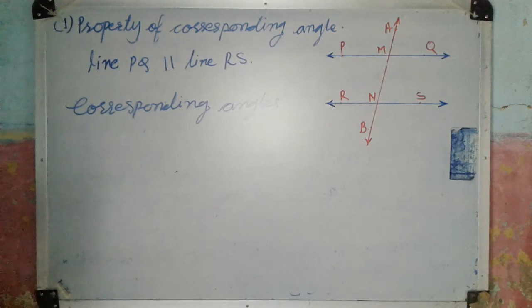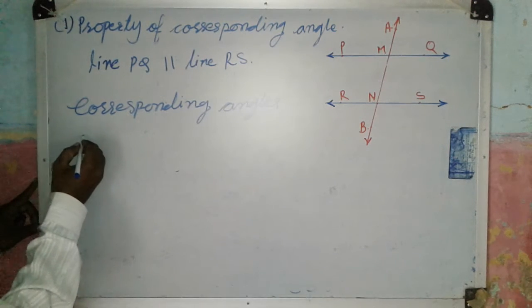So each pair of corresponding angles is congruent. Each pair of corresponding angles formed by two parallel lines and their transversal is of congruent angles. Now we will write the pairs. See here.